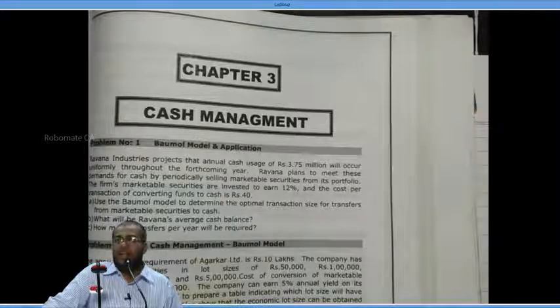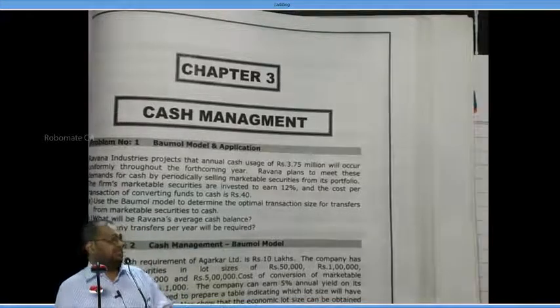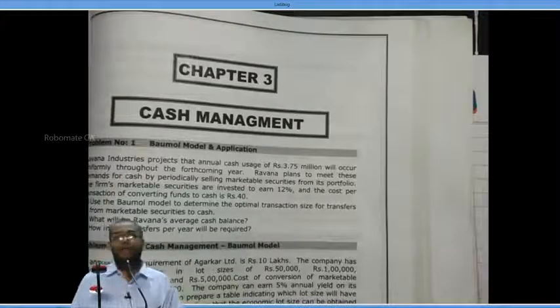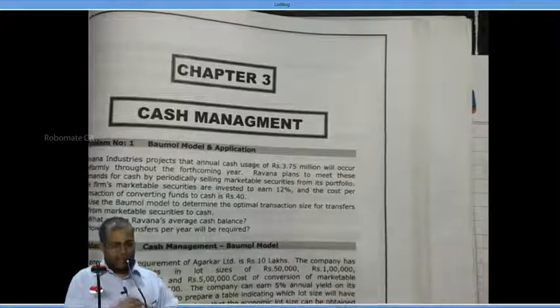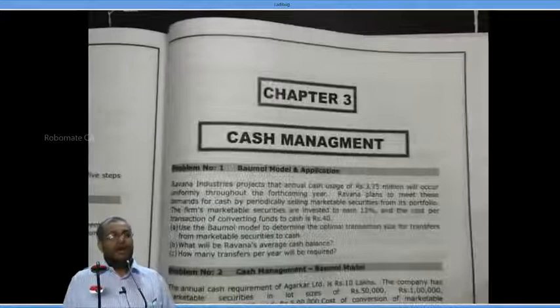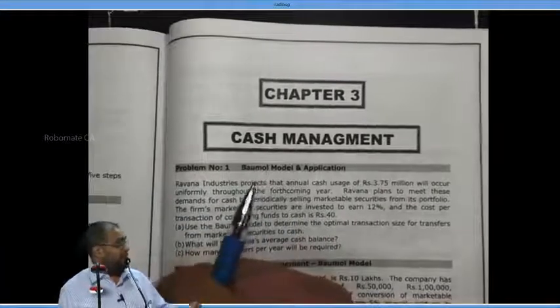Tell me the number here. Anybody has calculated how much it is going to be? 50,000 rupees. It is cash amount. Now, I want to have clarity before I proceed further. What is this 50,000 rupees? The optimum transaction size we wrote here. I want the meaning.